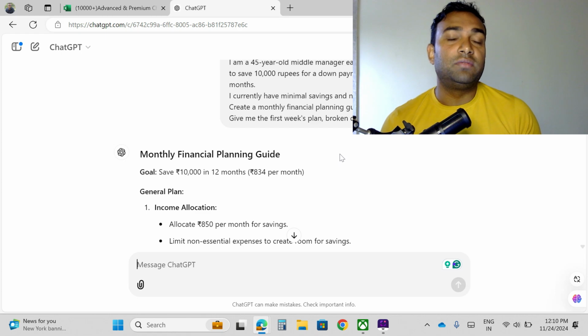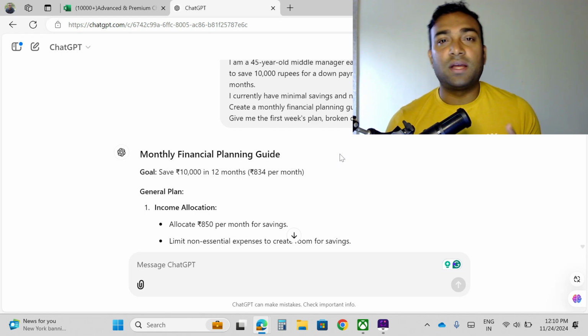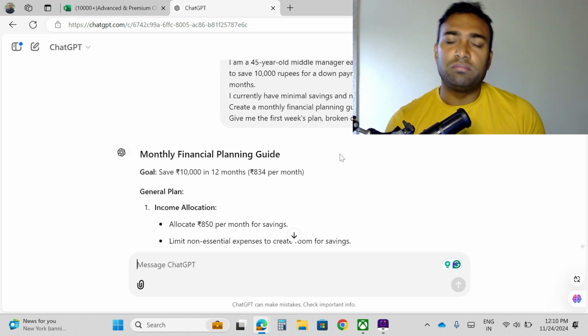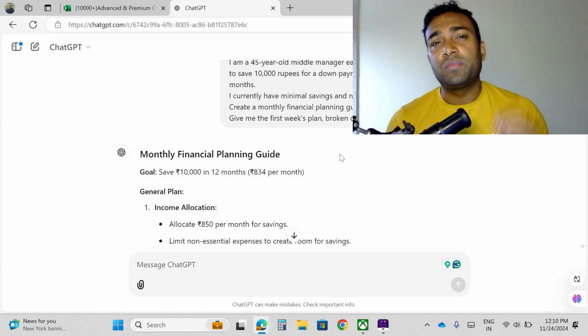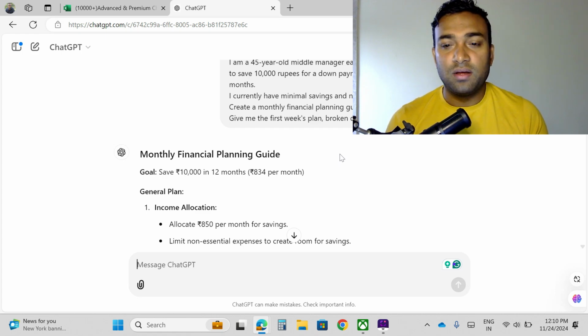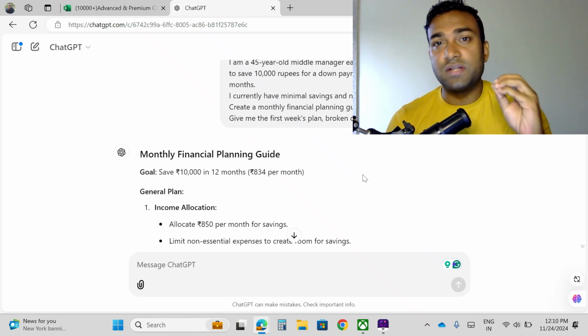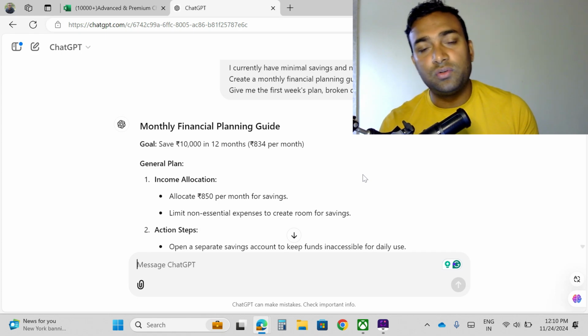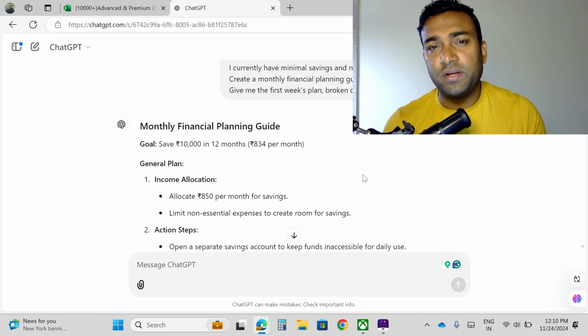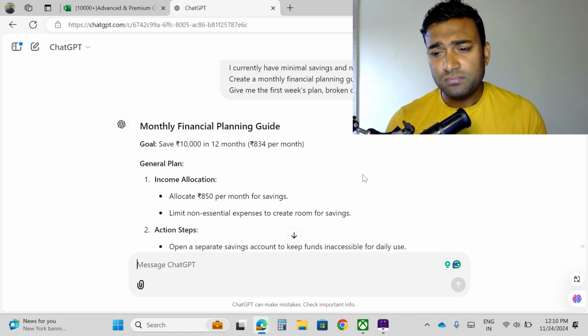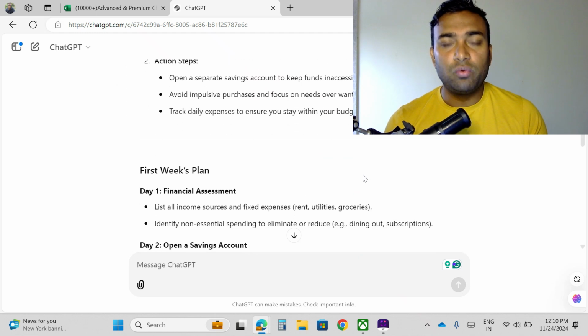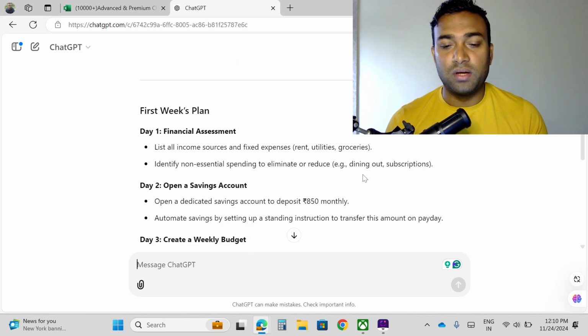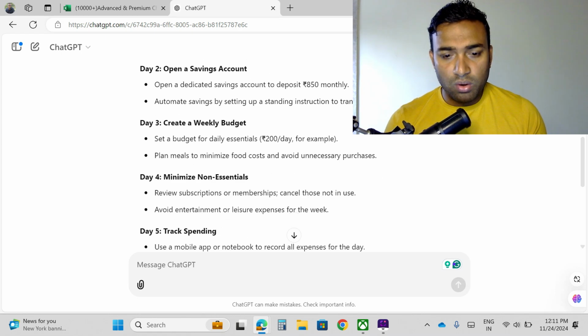Suppose you are going to a physical financial advisor, he or she will provide this kind of guide, not even this advanced level. They will provide you a financial guide normally, and they will charge a lot of money. So now free of cost, what you can do, you can play with a tool like ChatGPT or any other AI tools. LLM platforms like Gemini are there, Copilot is there. So you can play with these tools and you can get your output. Now I think you have got the idea.